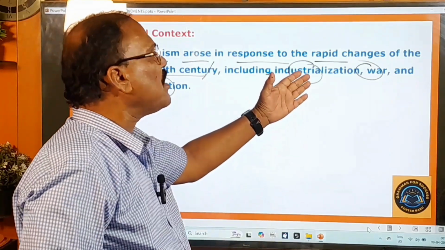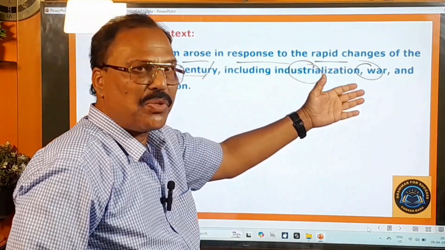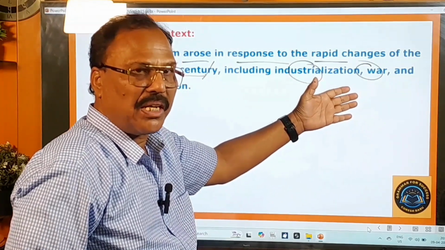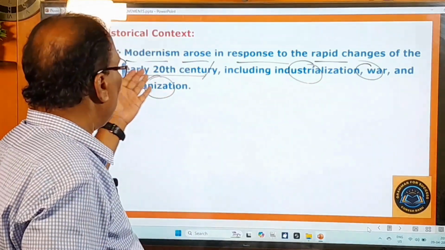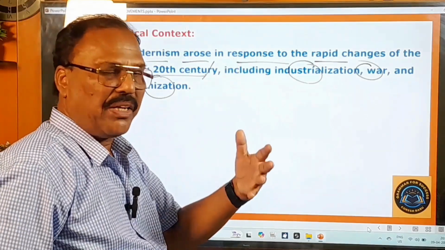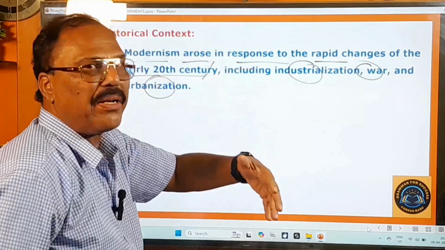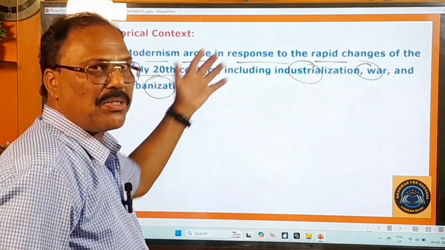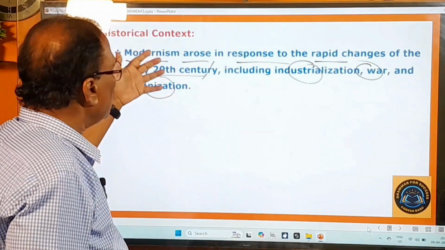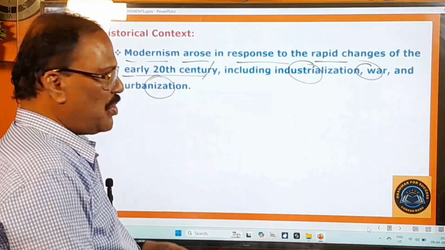Industrialization, you know that very well, and the First World War that took place in the early 20th century, and urbanization, you know that very well. So all such changes happened all over the world, and in response to these changes, this modernist movement came into existence in the early 20th century.